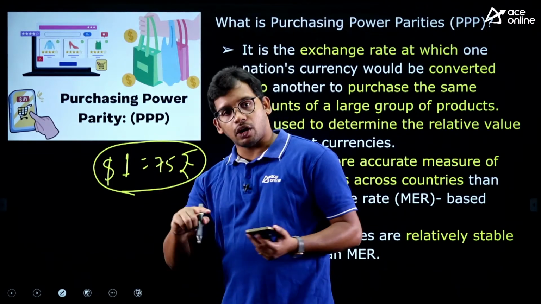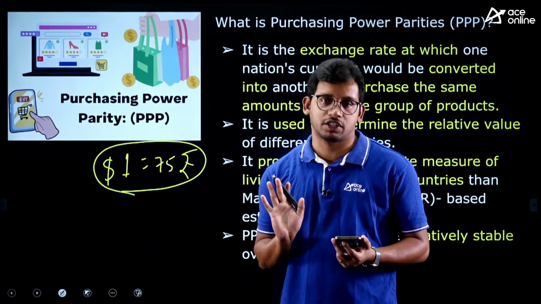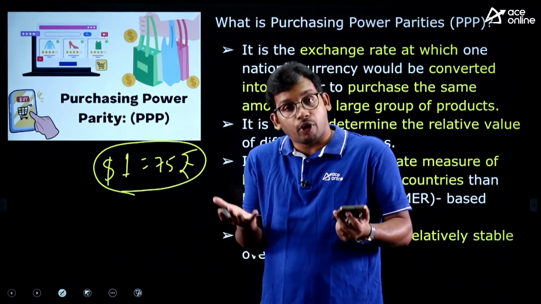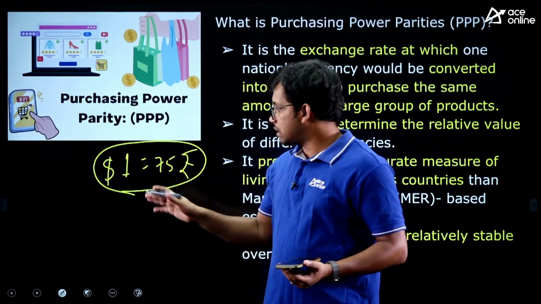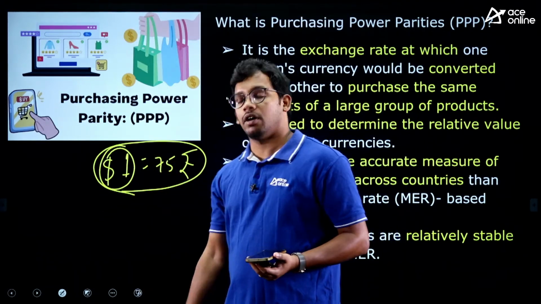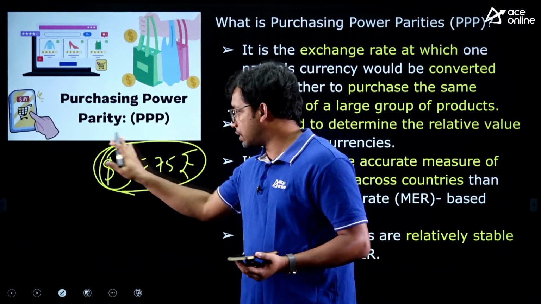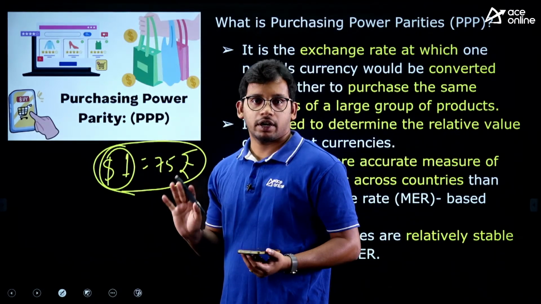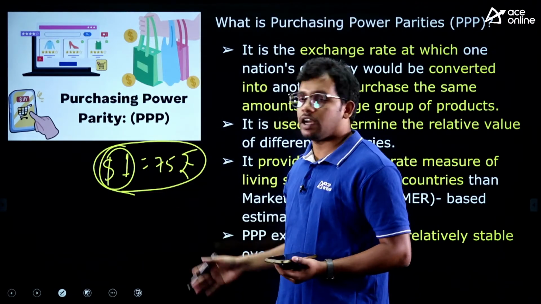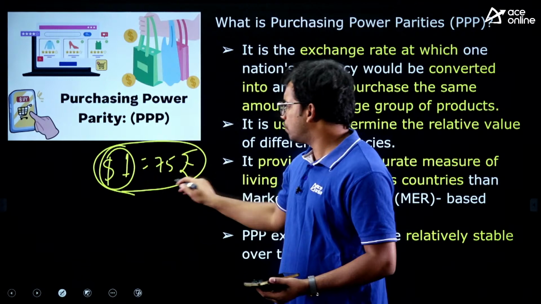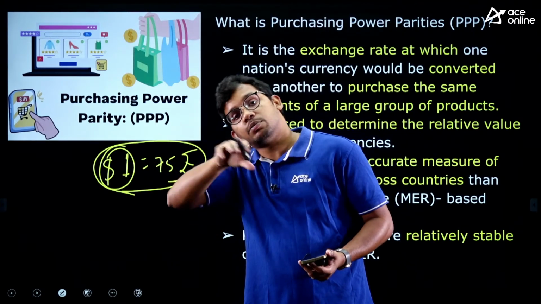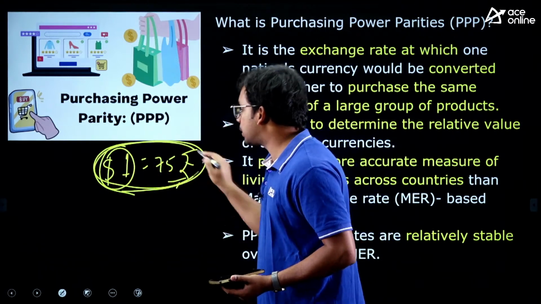So for every $1, we need to give 75 rupees for exchange. This is the market price, based on the importance of the country. The USA is the most important because it is a superpower, so every currency is converted or compared with the dollar. If Japan is more advanced, they will have a higher value. India is still a developing country, so we have 75 rupees. Based on the importance of that particular country in terms of trade, this is called the market price.